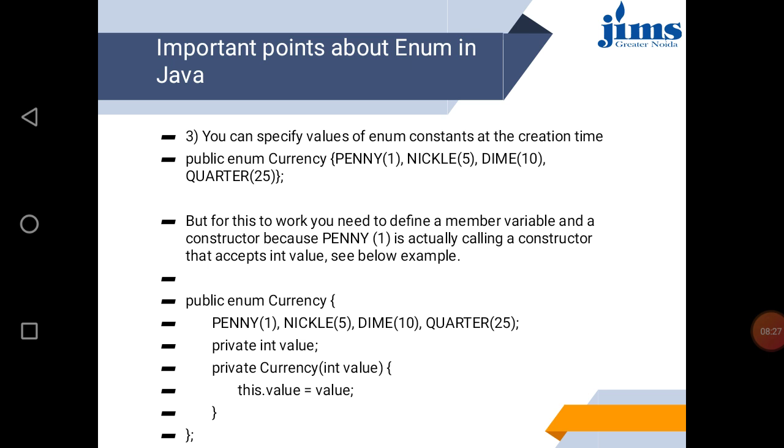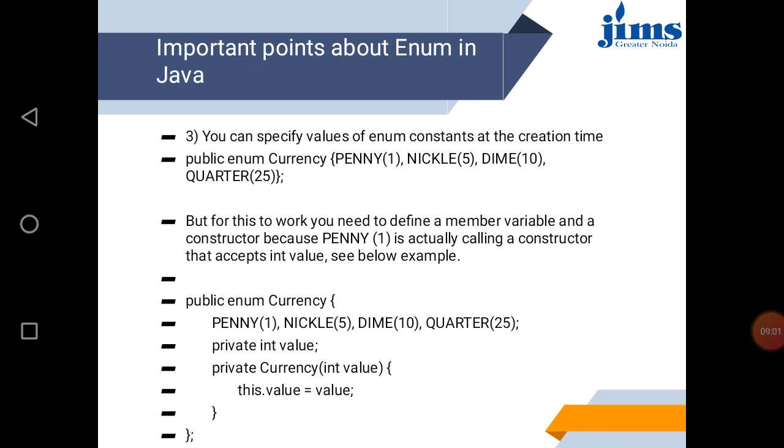You can specify values of enum constants at the creation time. Like if you are mentioning a variable like penny, you can also give its value. So we can use both of these, whether one or penny for the first element. But for this to work, you need to define a member variable and a constructor, because penny one is actually calling a constructor that accepts an integer value.